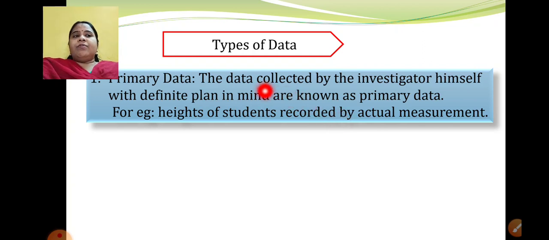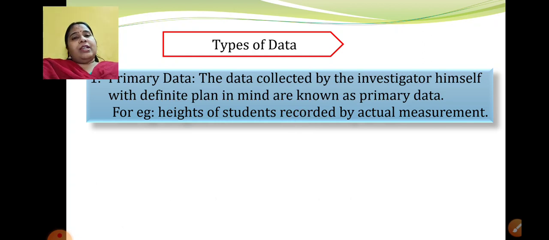So I am the invigilator. I am collecting. I am having a definite plan. I want to prepare a list of height of students of my class. So what I will do, I will start measuring the height. This is done by me. I am not relying on anyone else. This data is being collected by me itself. Like I am collecting it. Correct. So that is nothing but primary data. Example is height of students recorded by actual measurement.